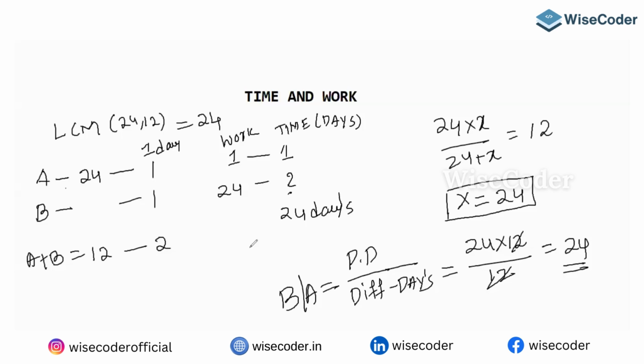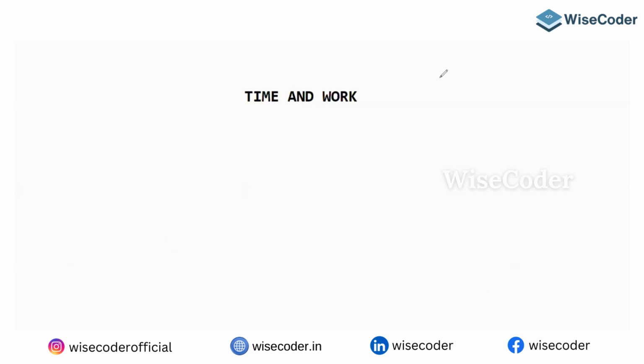Please write the next question, everybody. A and B working together can complete a job in 16 days. A alone can complete it in 18 days.